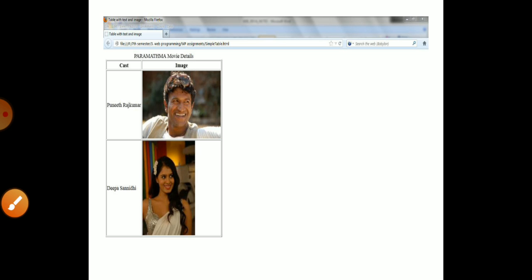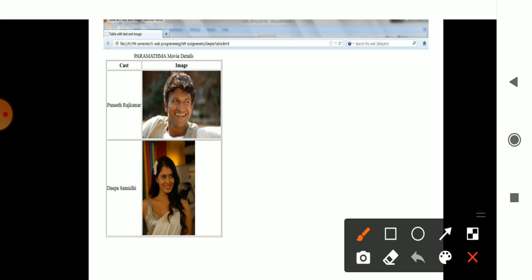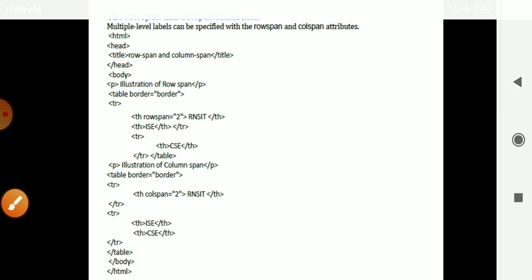Okay, this is how the output will be printed. You can check out how the output looks. So you have the main heading of the table. Then you have two columns, cast and image, and two rows are there. In those you have the name of the actor and the image, the actor and the image. Like this it will be present.